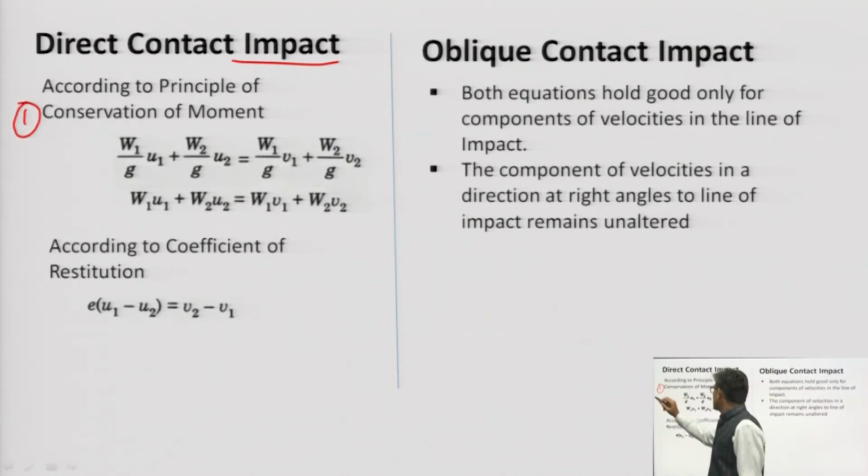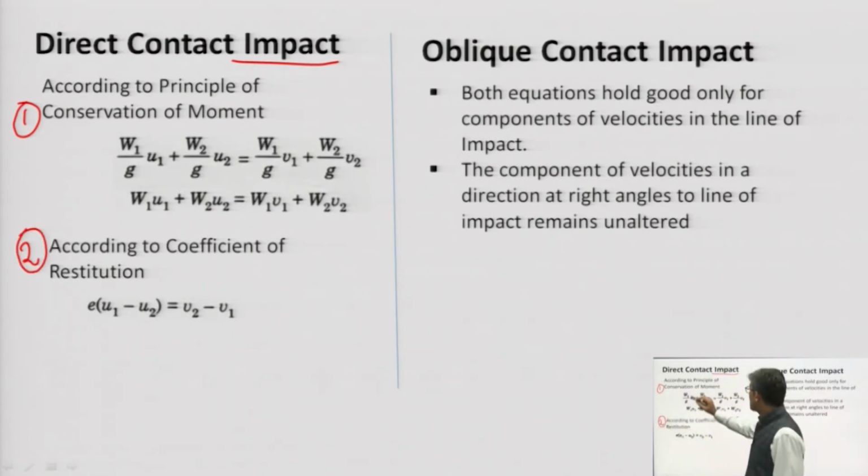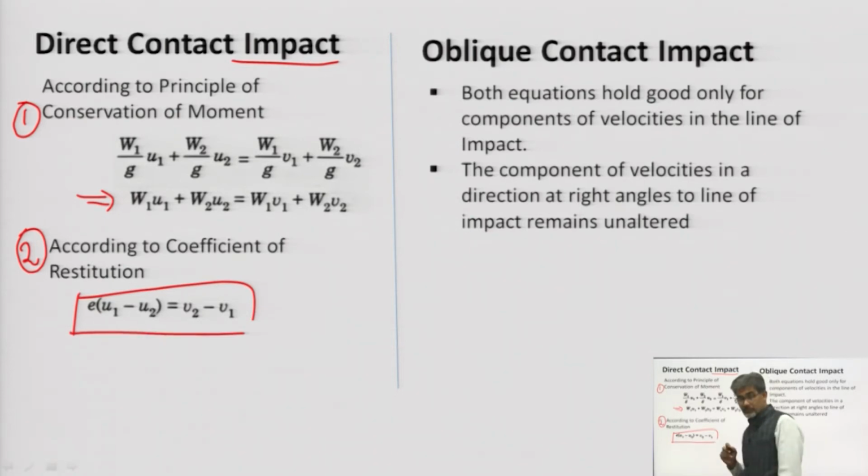The first is conservation of momentum, and the second is the coefficient of restitution, in the case of direct contact, which I told you about. So, by the principle of conservation of momentum, W1 by g u1 plus W2 by g u2 is equal to W1 by g v1 plus W2 by g v2. So g can be cancelled out, and it can be written in terms of weight. The second equation is from the coefficient of restitution, which I have told you.